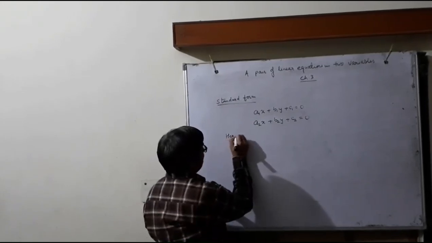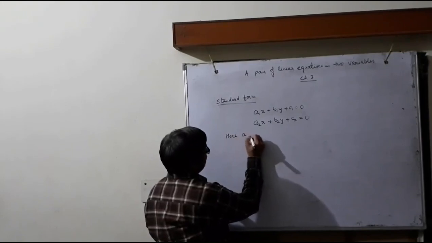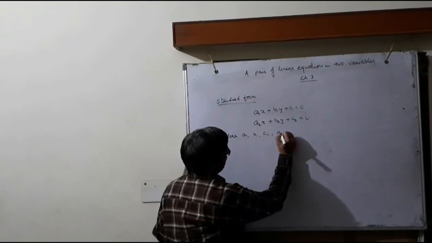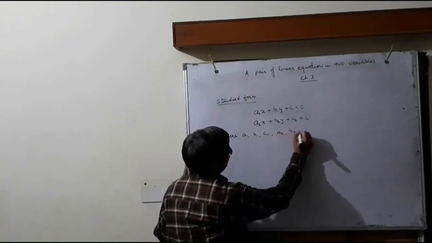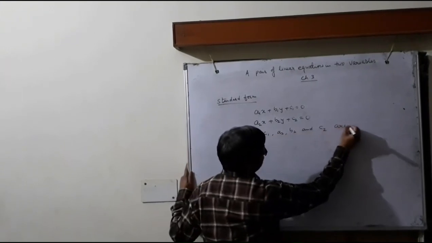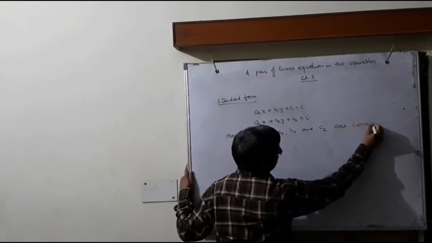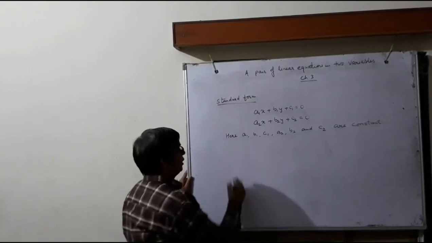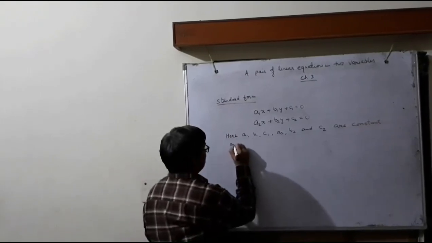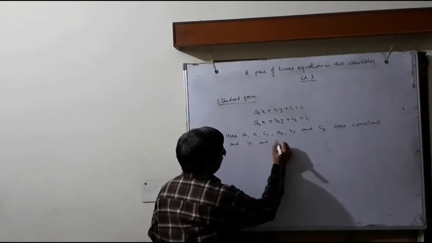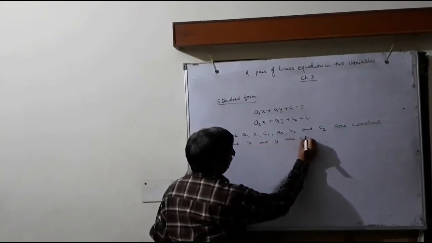Here a1, b1, c1, a2, b2 and c2 are constants, and x and y are variables.